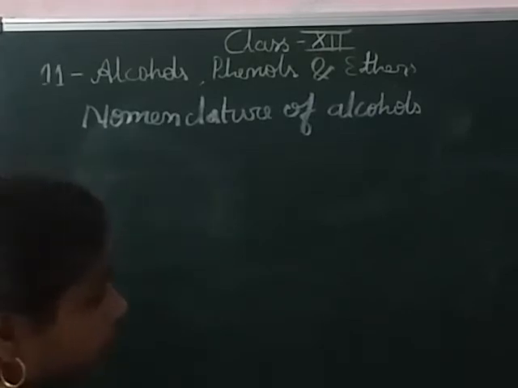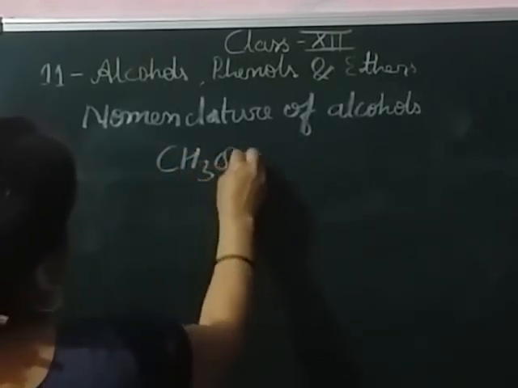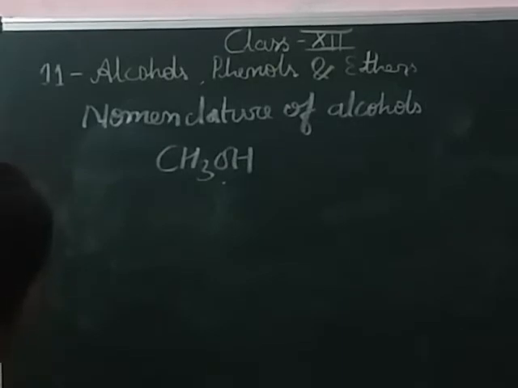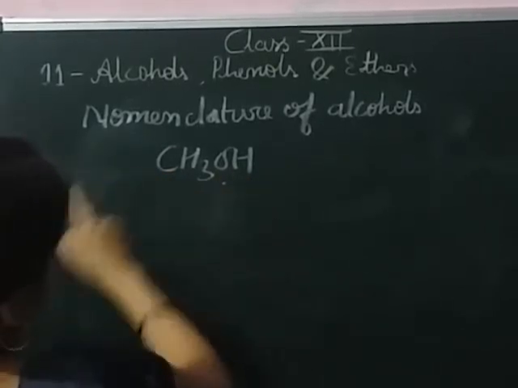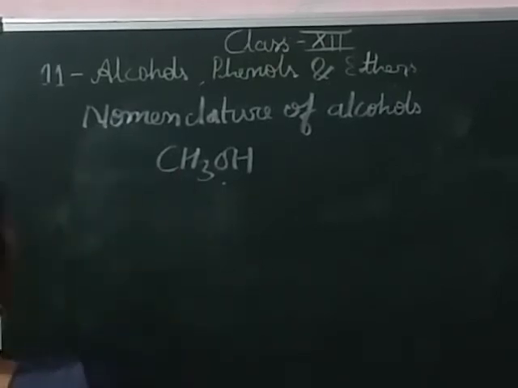Depending on the presence of the functional group, we write the name with a prefix or a suffix. In alcohol, the hydroxyl group is present as the functional group, and if it is present directly on the carbon chain, that time it is just like this.